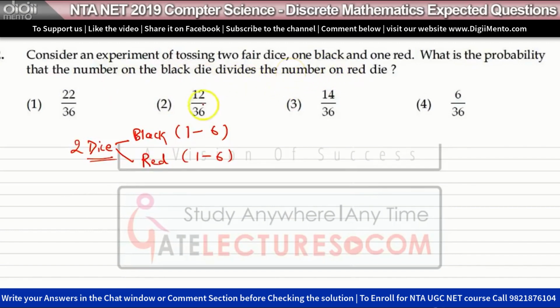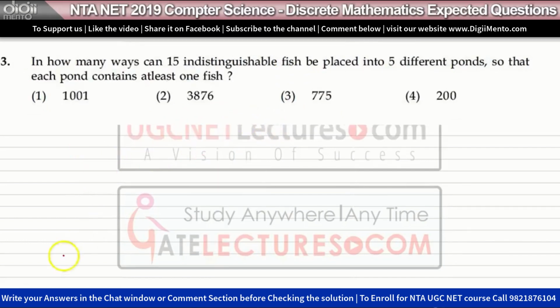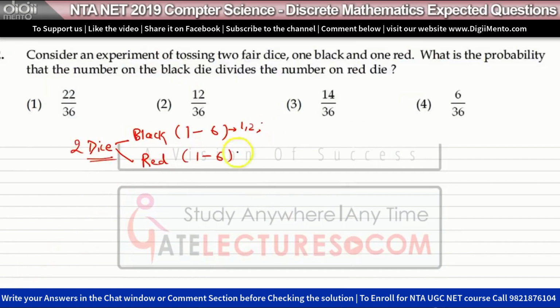So on black and red, the numbers should be like this. Let's say 1, 2, 3 on the black die, and the number on the red die can be 1, 4, 6, like this. The number on the black die should divide the number on the red die. So in how many ways can we do this?